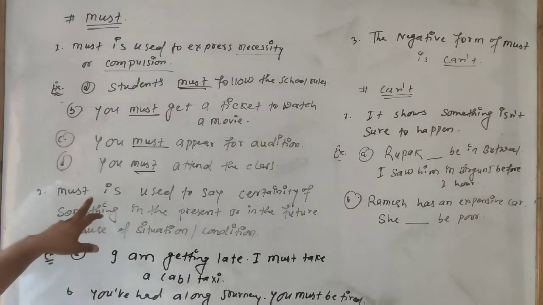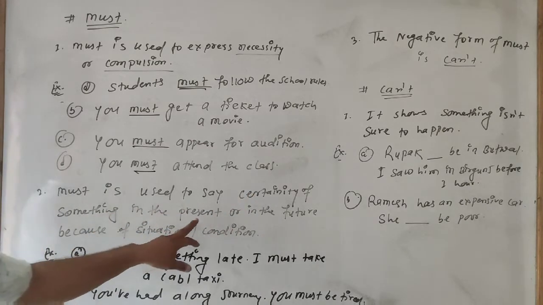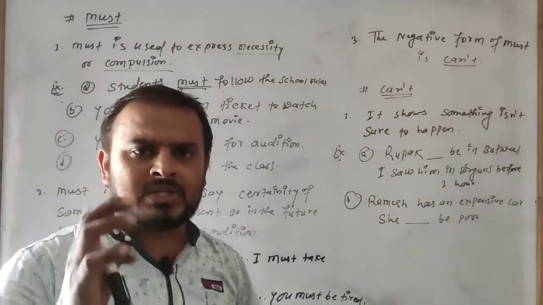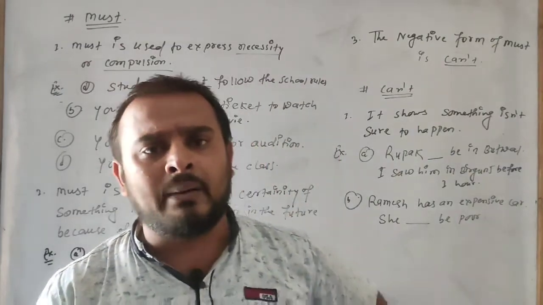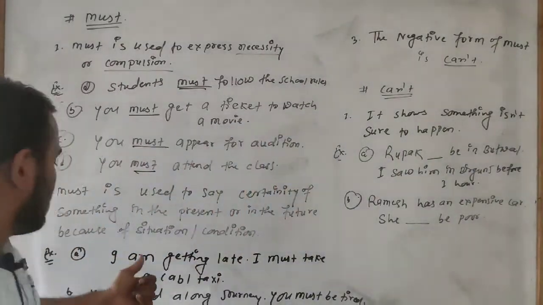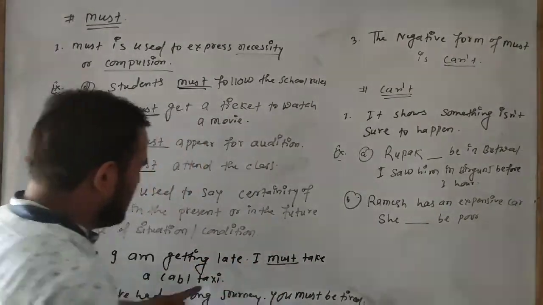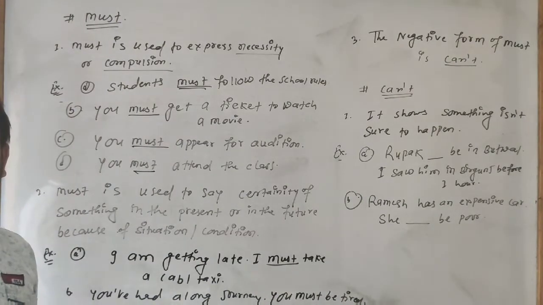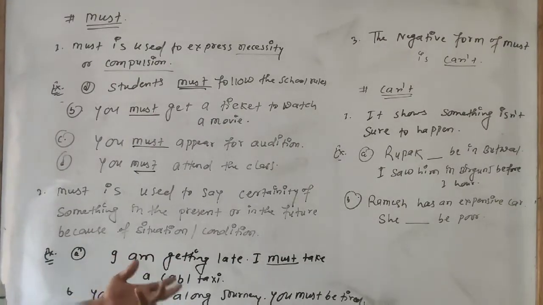Number 2 here, must is used to say certainty of something in the present or in the future because of a situation. Some situation and condition are there, and according to that situation and condition we have to use must, okay? So here, I am getting late, I must take a cab or taxi. That is the must. I must take a cab and taxi.